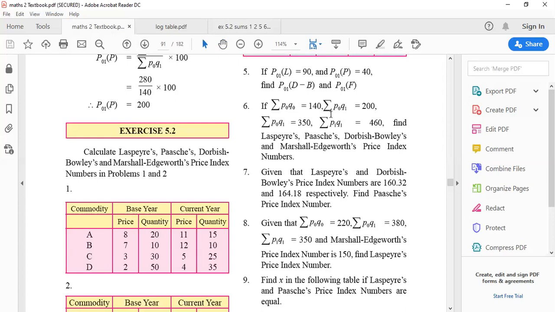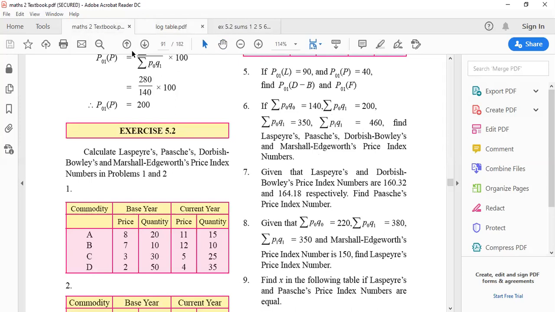Now in this case, you have all the 4 summations. Remember, when you have 4 summations, that means the 4 columns that you used to make by multiplying separately and then adding are already given to you. You just have to find all the 4 of them: Laspeyres, Paasche, Bowley and Marshall Edgeworth. That means they have given you the totals of all four columns, ready-made on a platter; you only have to do the eating.